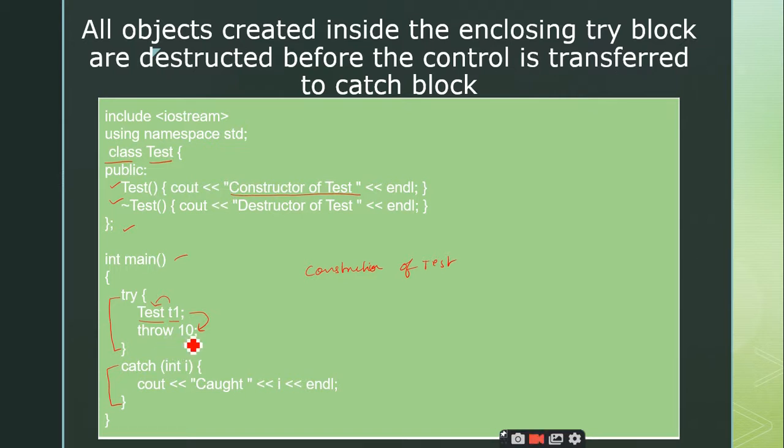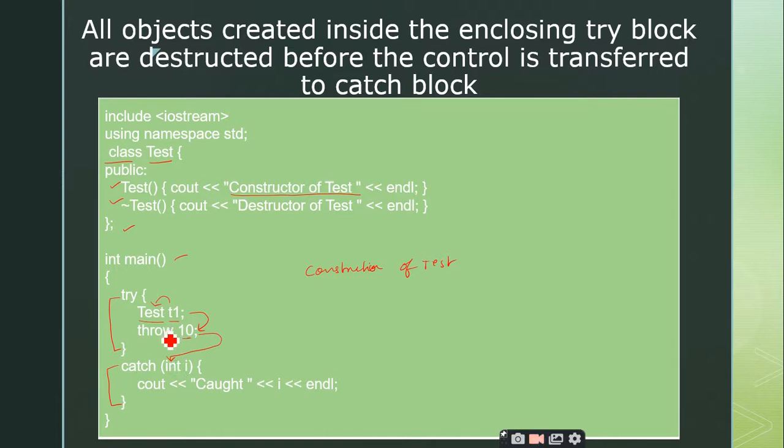I'm just throwing a value of 10 here, which is an integer value, right? So when the throw is executed, the control will come out of the try block and execute the catch block that immediately follows it, right? As I told, when we come out of the scope of the try block, all the objects that were created in that try block will be destroyed.